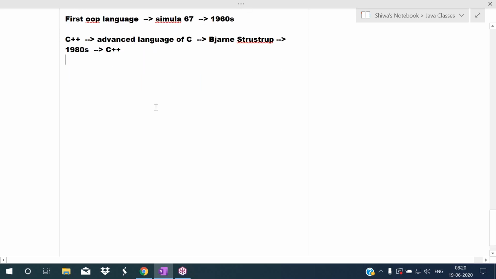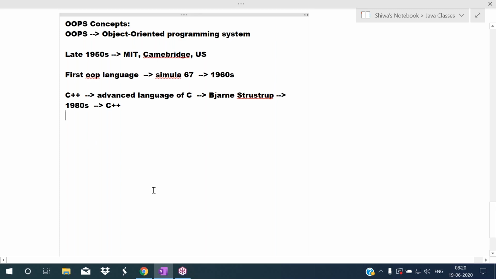Now listen carefully here. What are the OOPS concepts? Just now we have seen the terms: encapsulation, abstraction, inheritance.